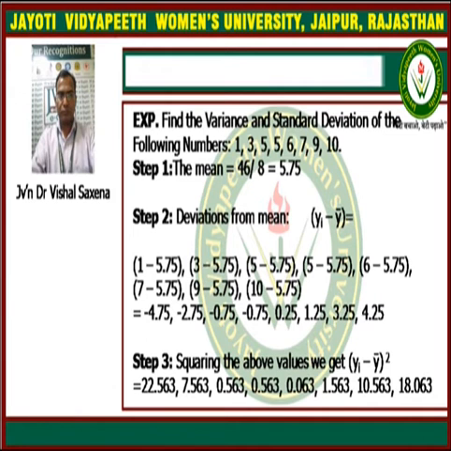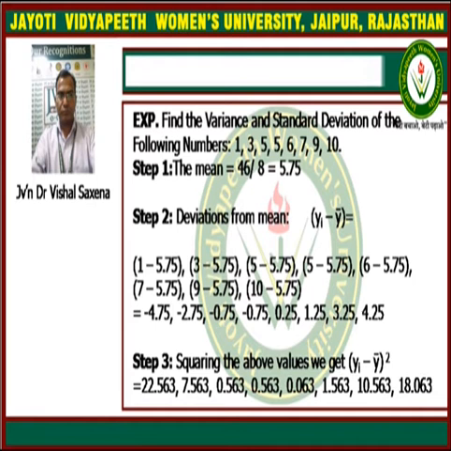Now we can understand this with an example. In this question, we are asked to find the variance and standard deviation of the following numbers. So we are given some numbers, and according to the question, we are required to find the standard deviation. First of all, we have to find the mean, because in standard deviation we are required to find the mean value, and this mean value is given by 46 upon 8.